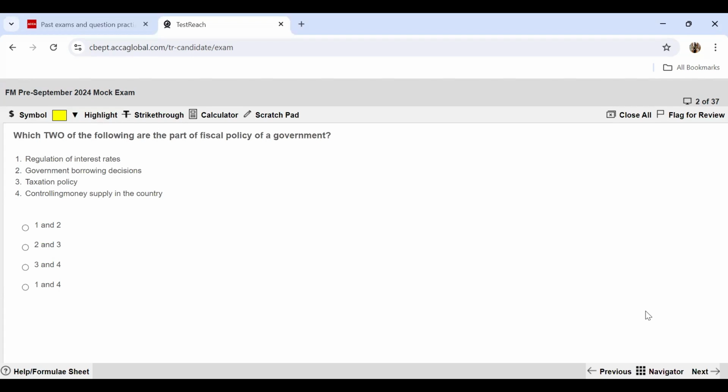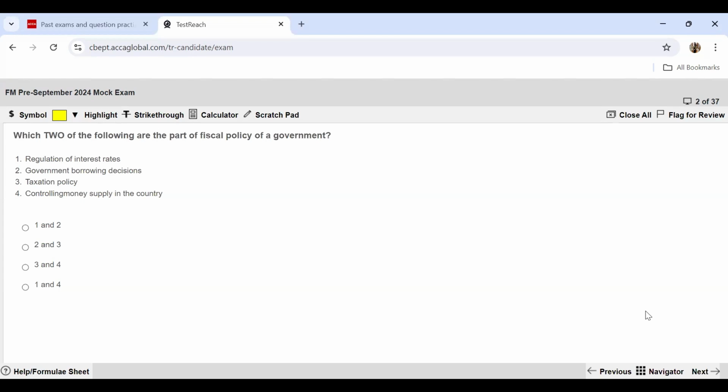And then fiscal policy is what the government actually governs. So it's the two ways through which the government functions. Number 1 is revenue. So they generate revenue through taxation. And number 2 is their expenditure. So they spend on the economy whatever revenue they have generated. So all pertaining to expenditure and taxes is a part of fiscal policy, and everything concerning money supply is a part of the monetary policy.